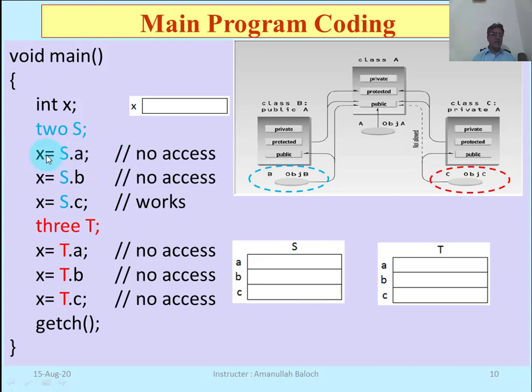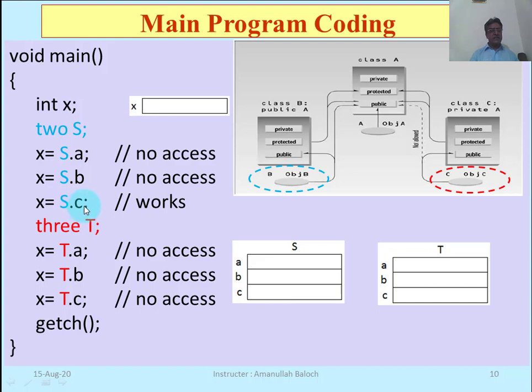This statement cannot work. Here S dot B, the protected members behave just like private for outside the class, either in the main program, while they have a little bit of access to its derived class. But here it is the main program, not the derived class, so the object of the derived class cannot access the protected member here in the main program, because they will behave just like private in the main program. So this statement will also not work.